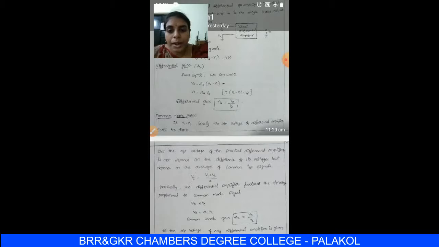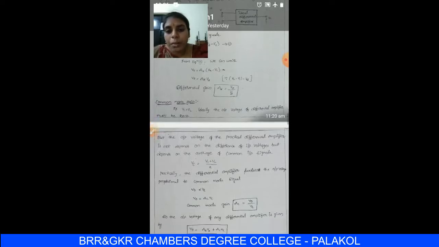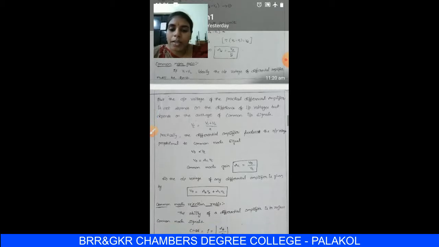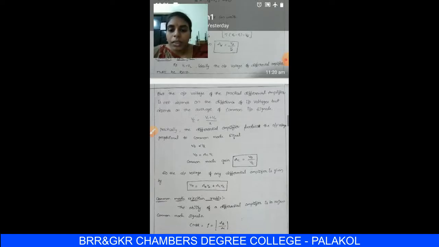But in a practical amplifier it does not produce zero; it takes the average of the voltages applied at the input terminals, and that average is amplified at the output with the common mode gain. The common mode gain, represented by AC, is the ratio of the output voltage to the common mode voltage.